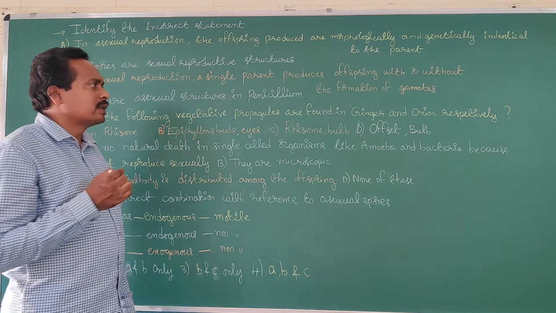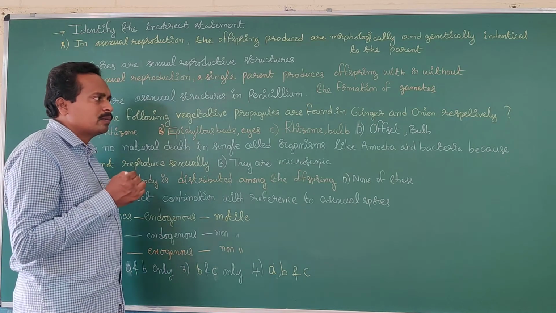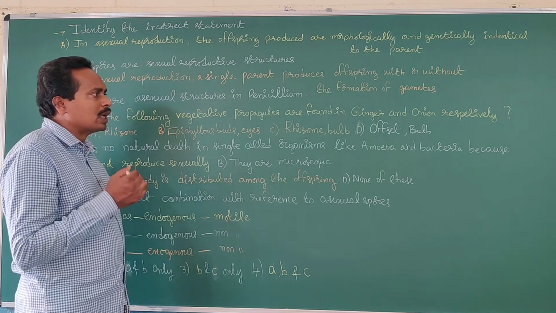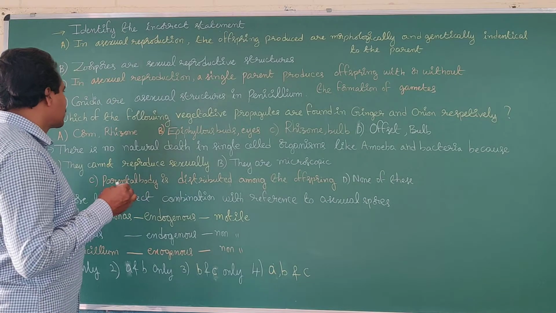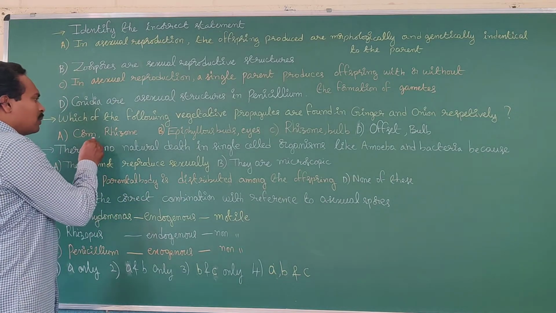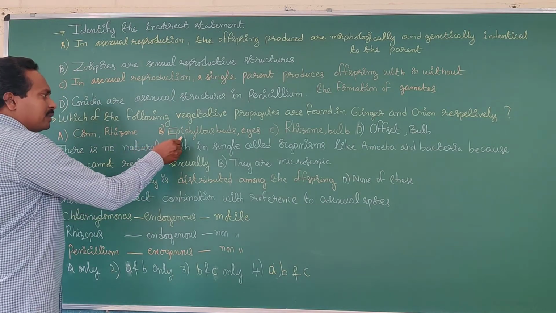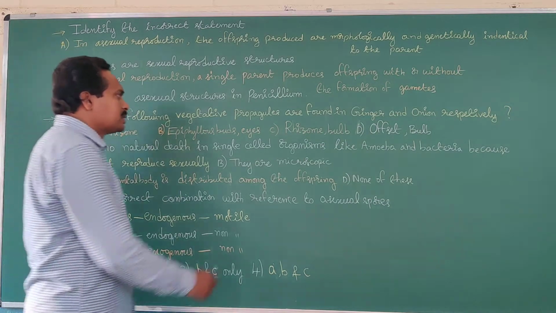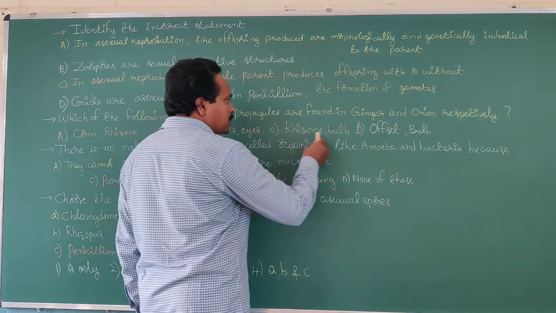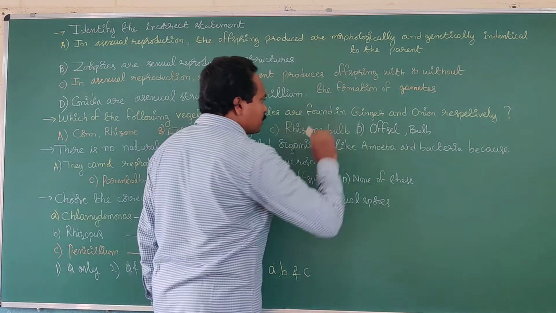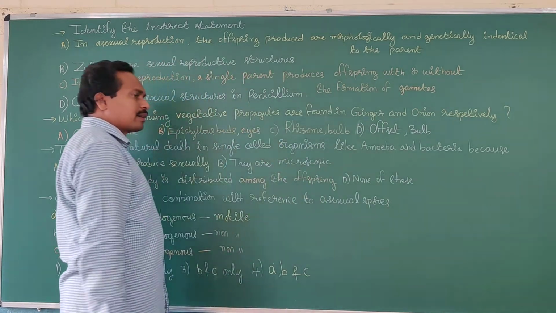So the onion reproduces vegetatively by which propagule? Bulb. What are the options given? Option A, corm, rhizome. Option B, epiphyllous buds and eyes. Option C, rhizome, bulb. Option D, offset and bulb. So option C is the correct answer.